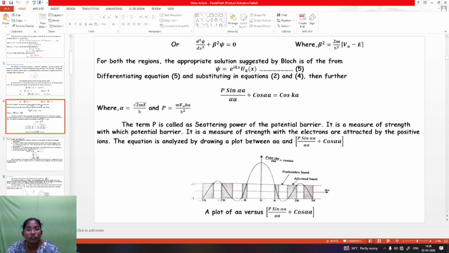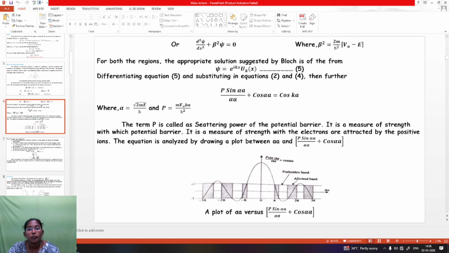Next, finally, the Schrödinger equation from the above substitution becomes d²ψ/dx² + β²ψ = 0, where β² = 2m(V₀ − E)/ħ², substituting the above value. For both regions, the appropriate solution suggested by Bloch is of the form ψ = e^(ikx) u(kx). It is represented as equation 5. Differentiating equation 5 and substituting in equations 2 and 4.